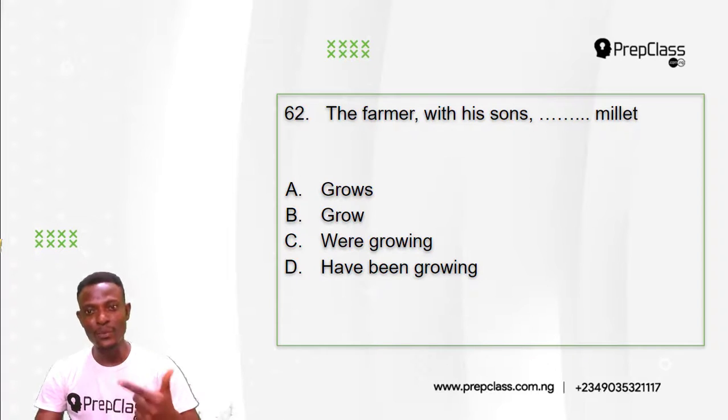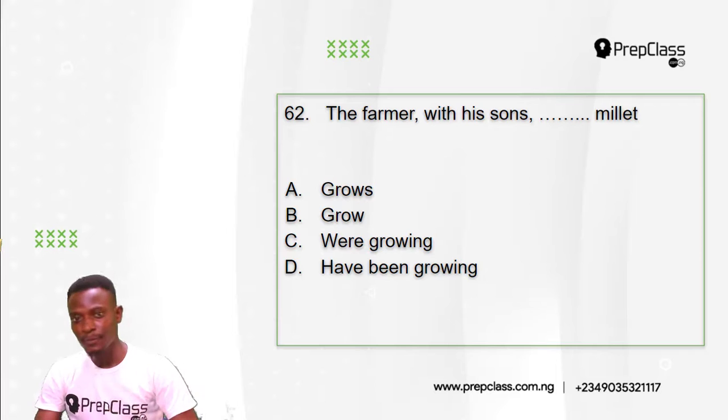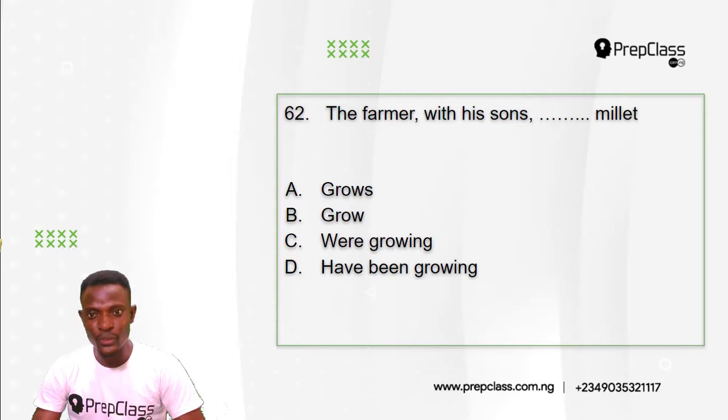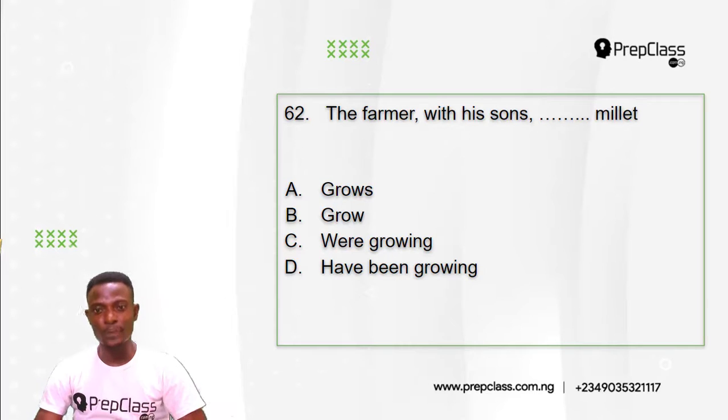A. The farmer with his sons grows millet. B. The farmer with his sons grow millet. C. The farmer with his sons were growing millet. D. The farmer with his sons have been growing millet. So, which of these options is the best to complete this sentence?